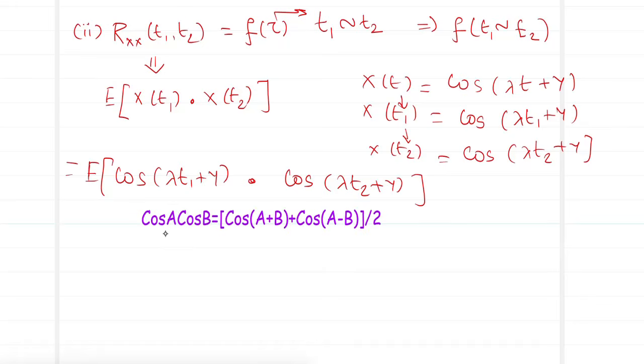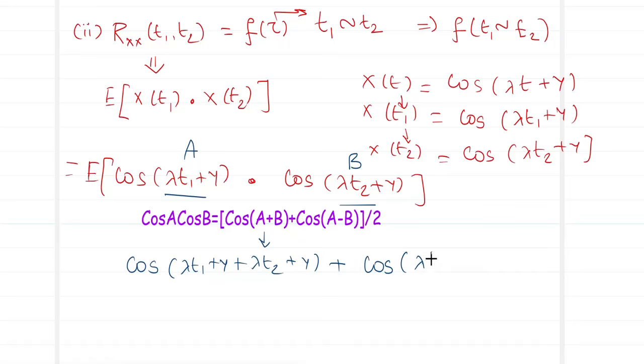So we have the trigonometric identity cos A cos B equals [cos(A+B) + cos(A−B)] divided by 2. Now which will be termed as my A over here? This is termed as my A and here this is termed as my B. Now let us try to apply it. So it becomes cos(λt1 + y + λt2 + y), so this is my cos(A+B), plus cos, what will be A minus B? (λt1 + y) − (λt2 + y).